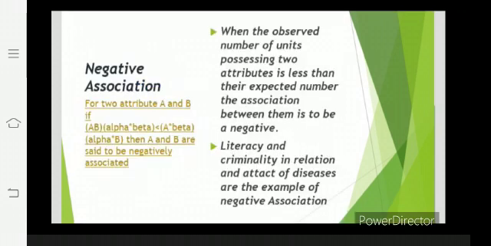Second, negative association. When the observed number of units possessing two attributes is less than the expected number, the association between them is said to be negative. Literacy and criminality, inoculation and attack of diseases are examples of negative association. For two attributes A and B, if (AB)(αβ) is less than (Aβ)(αB), then the attributes are called negatively associated.